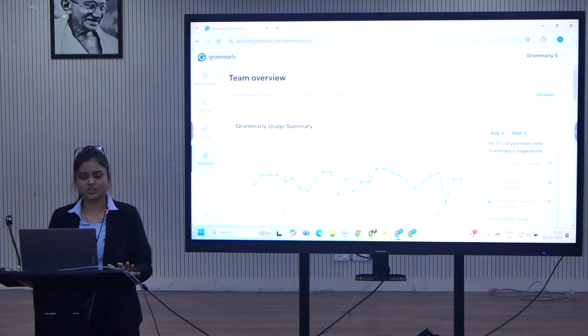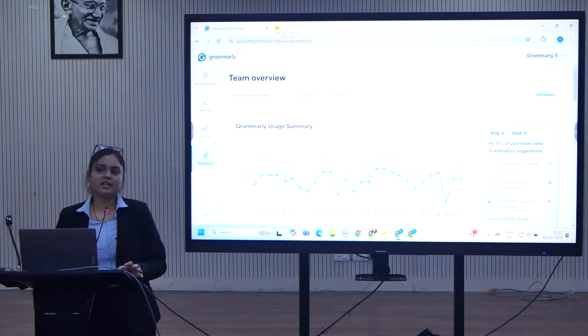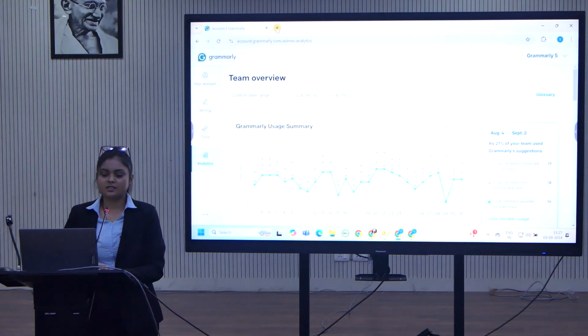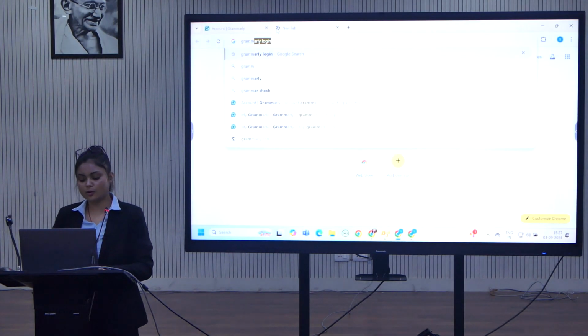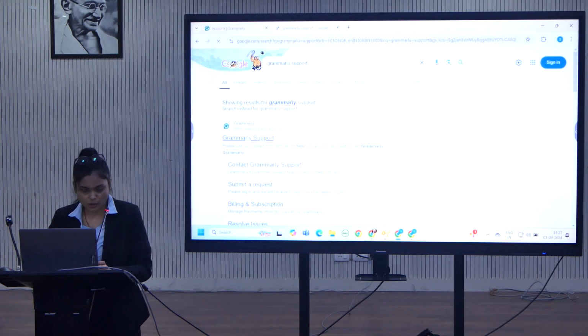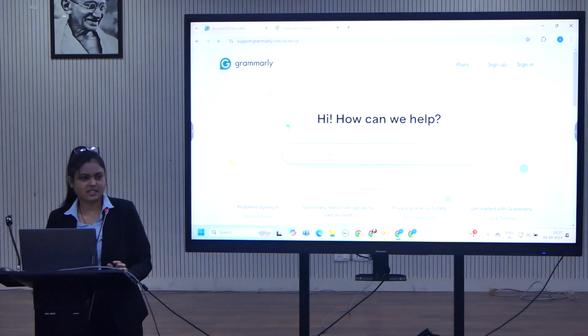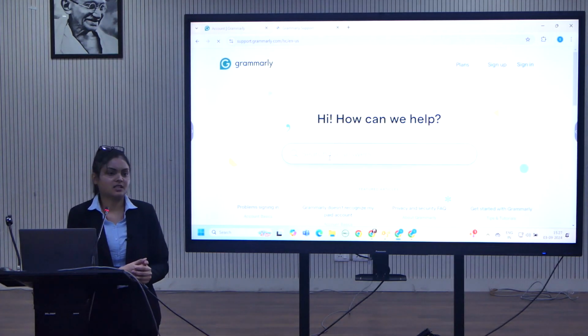Apart from this, that is all about what Grammarly has, how you can customize your profile, what are the specific features in that. But still, if somebody has any question related to Grammarly when you are using it, there is a simple option. You can go to Chrome, type Grammarly support. This option is visible. This is available for everybody. Click on it, ask any question to this. So it will help you.